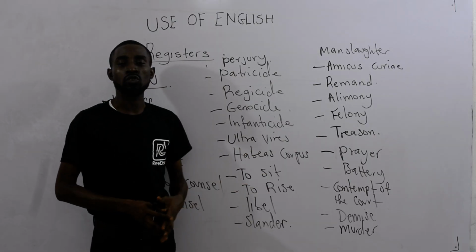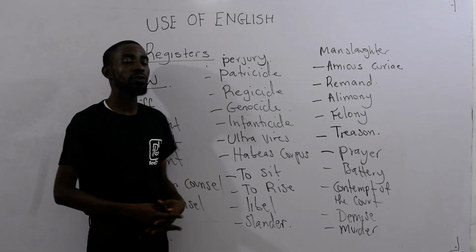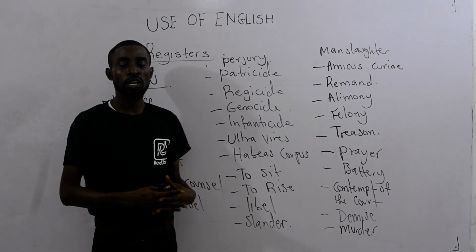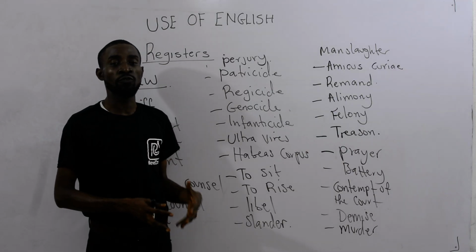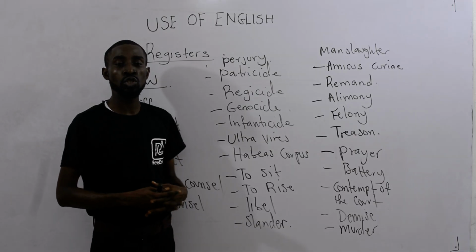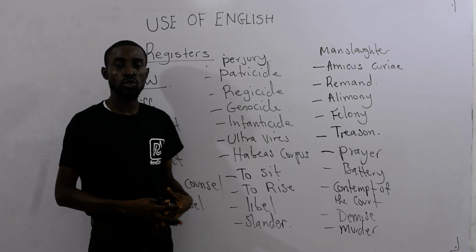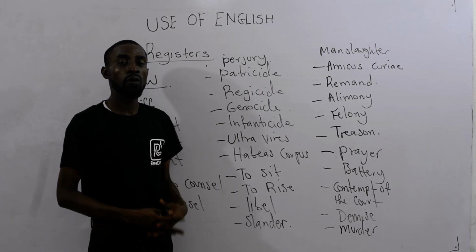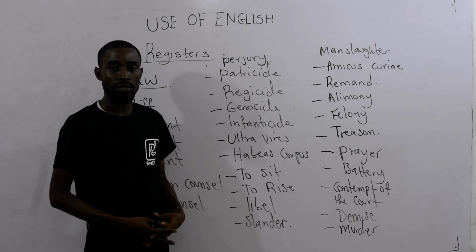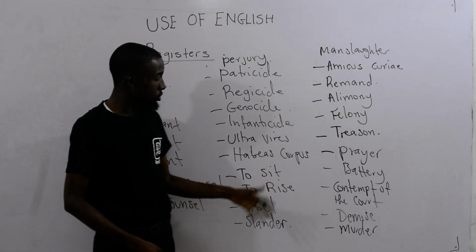Then habeas corpus. Habeas corpus is an order directing a detainee to be brought before the law court and tried within 24 hours of arrest. In other words, habeas corpus says that you must not keep someone in the custody of the police for more than 24 hours. Otherwise, it's a breach on the what? Person's human rights. Okay? Then you talk about to sit.